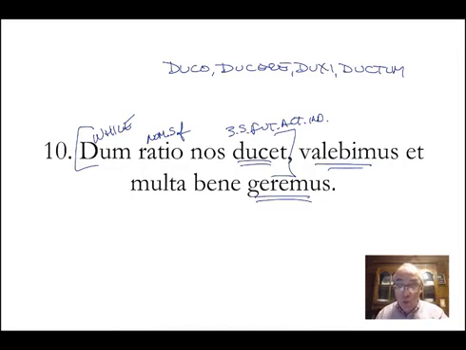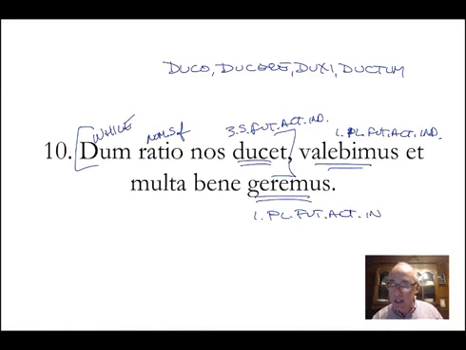So long as, or while reason leads us, valebimus, this is the future, first person plural, future active indicative. We will be strong, and we will carry out. Accomplish, yeah, that's a good one. Geremus means accomplish. First person plural, future, active, indicative. We will accomplish what? Multa. Accusative, plural, neuter. Many things well. So long as, or while reason leads us, we will be strong and we will accomplish many things, or we will carry out many things well.